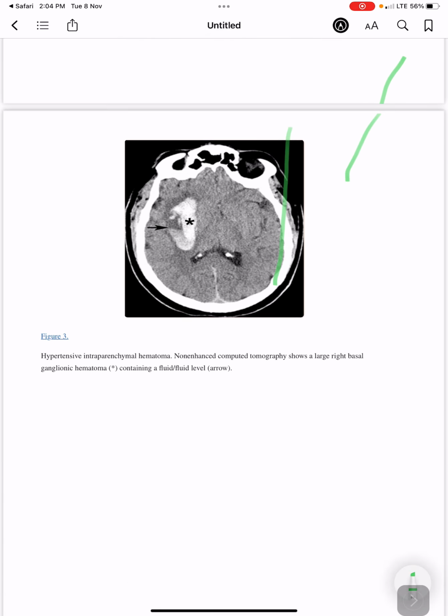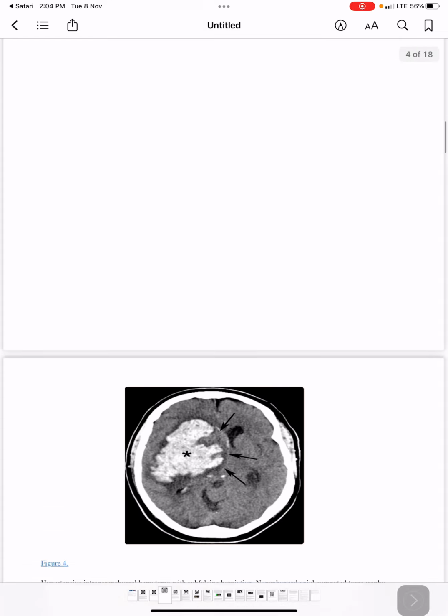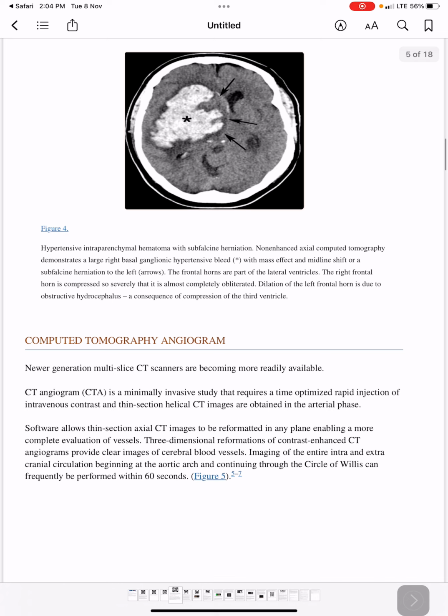So then we have the hypertensive intraparenchymal hematoma. So non-contrast CT shows a large right basal ganglionic hematoma containing a fluid level. So this is the fluid level. Hypertensive intraparenchymal hematoma with subfalcine herniation.